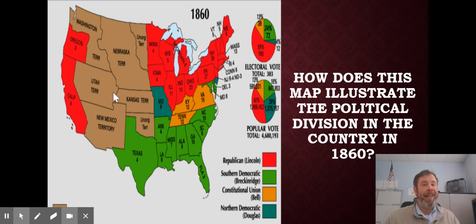So when Abraham Lincoln gets elected in 1860, it's the final nail in the coffin for the sectionalism that's been happening. It's the trigger that causes the Civil War. Lincoln gets elected, and the southern states, starting with South Carolina, say, that's it. We're done. We're moving on.